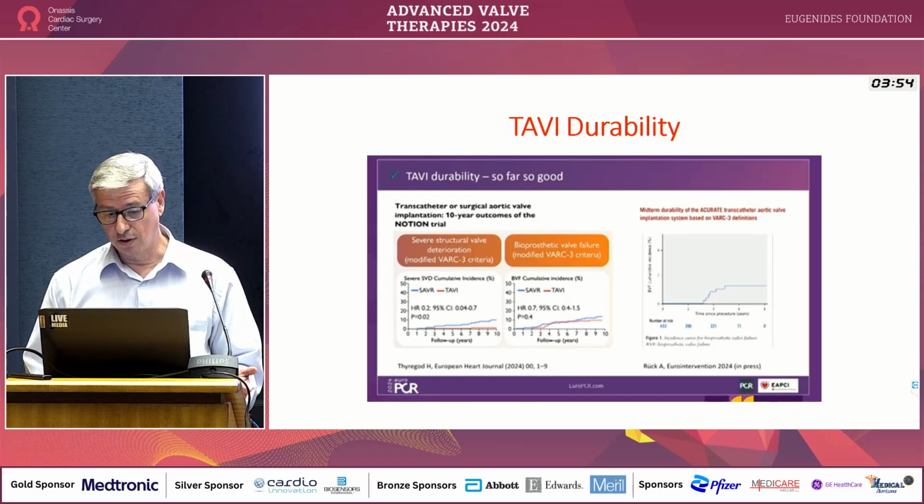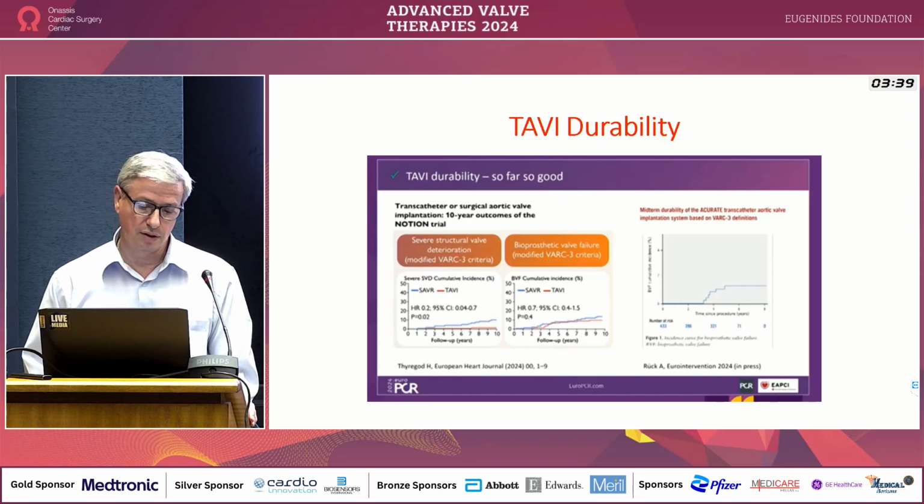He's 72 years old, so we have to have a TAVI which is durable. The best results are with the Evolut system, as we've seen, with a 10-year outcome comparable to the surgical valves, and we have pretty good results also with the Accurate system.